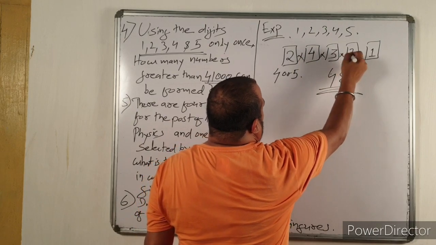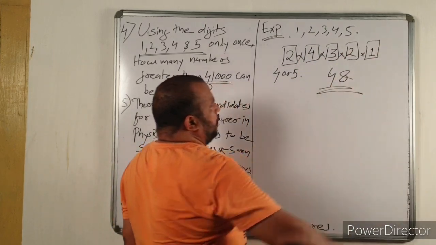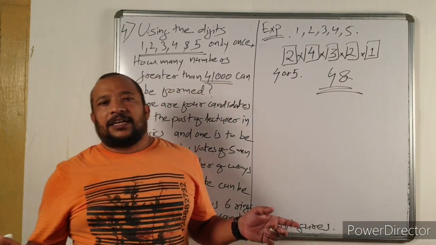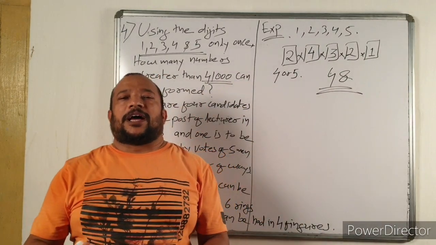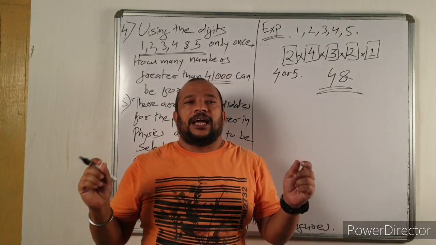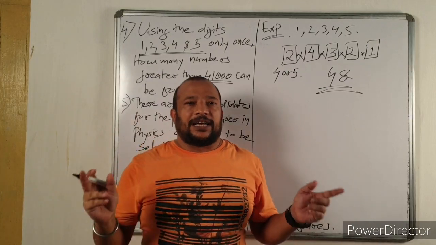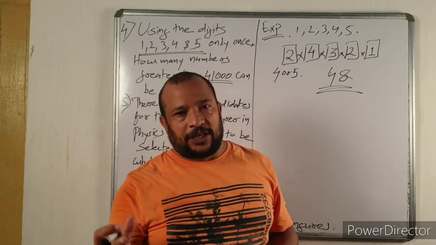48. Again, principle of counting. This is first event, second event, third event, fourth event, and fifth event. All the events at a time means you have to multiply all, and you get the answer 48. So there are 48 numbers you can form greater than 41,000.